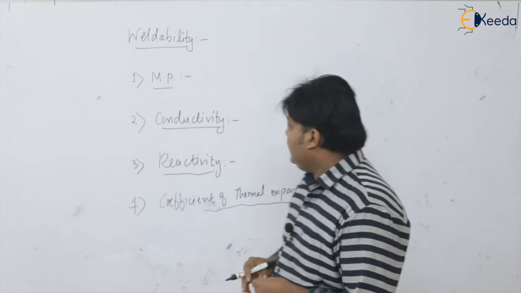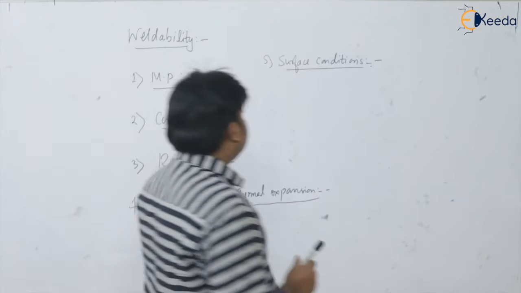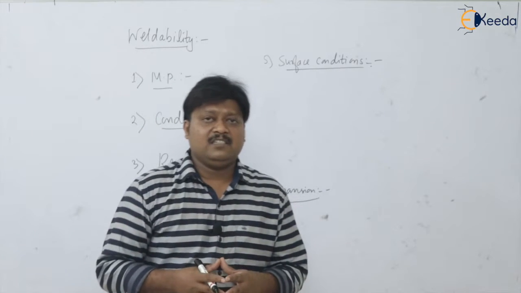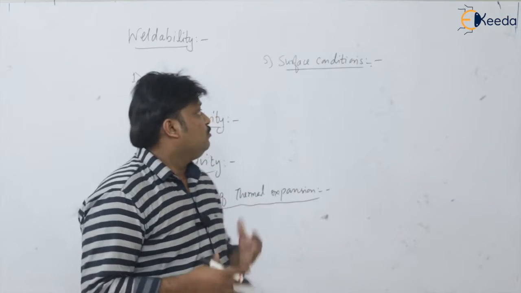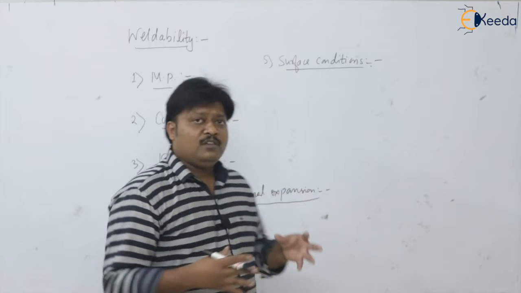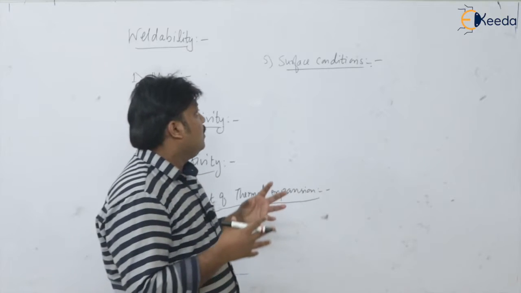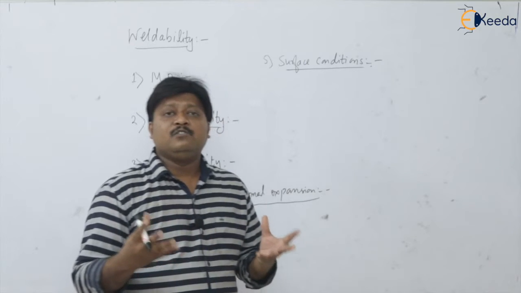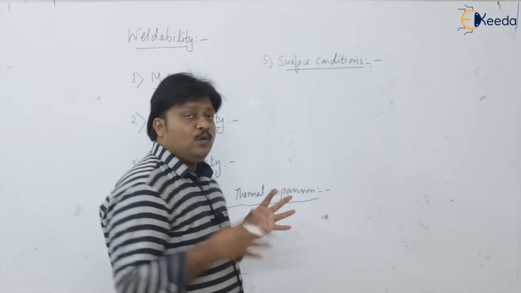Then the next point is the surface conditions. If you talk about the surface condition, dirtiness of the weld is definitely not allowed. You should have clean surfaces, otherwise the heat that is supplied will get wasted removing the dirtiness of the plates, and you will not get the proper amount of heat into the weld.